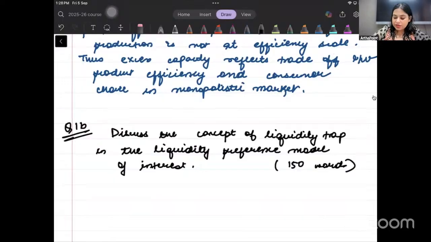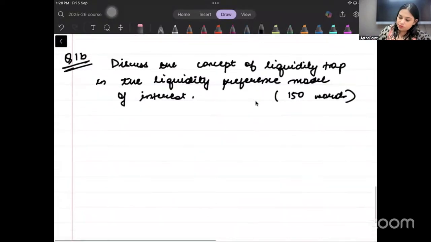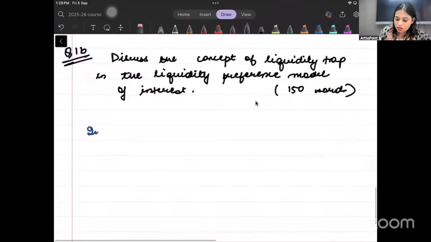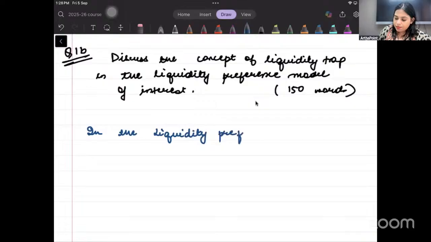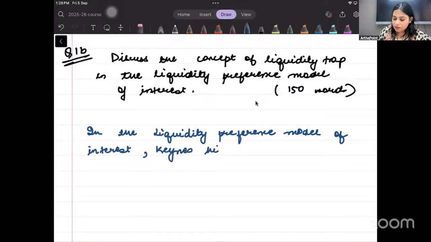Okay. Now let's try to answer this question. So write it with me. Look at the wording that I will be using. In the liquidity preference model of interest, Keynes highlighted.